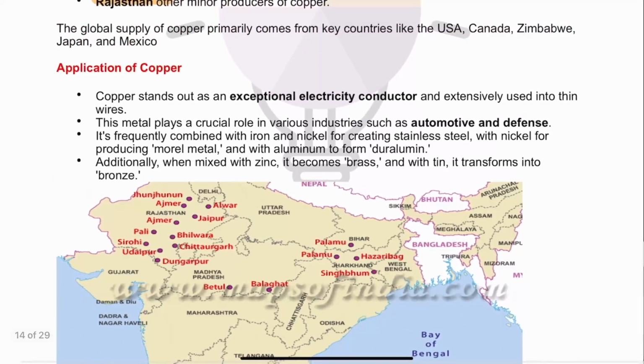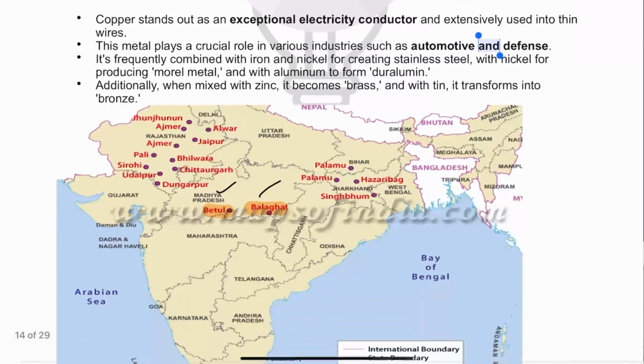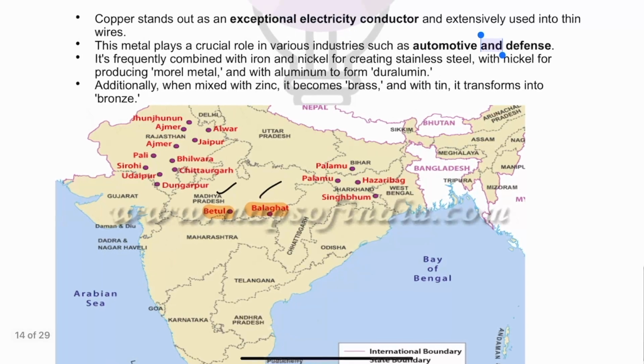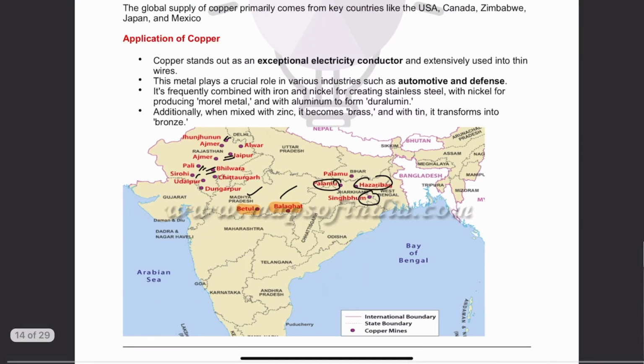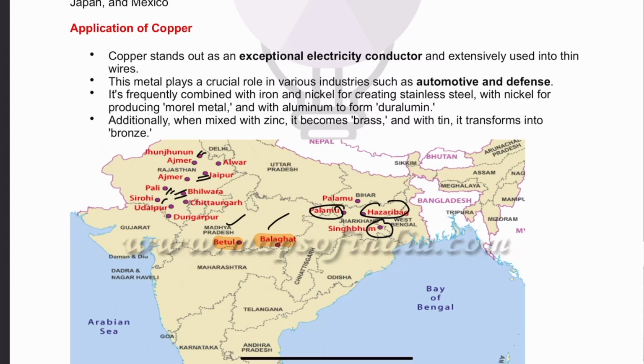And if we talk about important mines of copper, Betul and Balaghat happen to be the two most important copper mines in Madhya Pradesh. Then in Jharkhand, Singhbhum, Hazaribagh, Palamu happen to be important. Then in Rajasthan, Bhilwara, Jaipur, Jhunjhunu, Pali, Sirohi. These are important places where copper mines will be found. Now, the most important application of copper is in electrics because it has exceptionally good electrical conductivity.